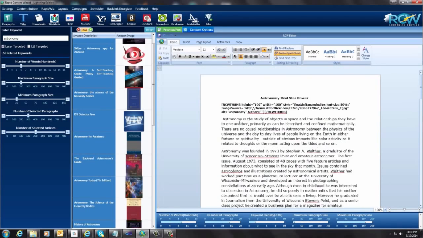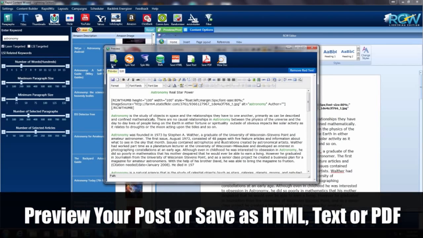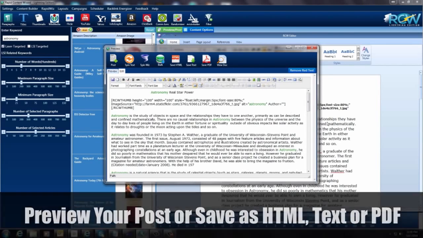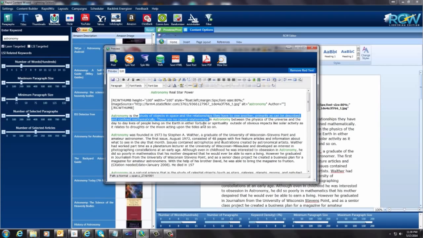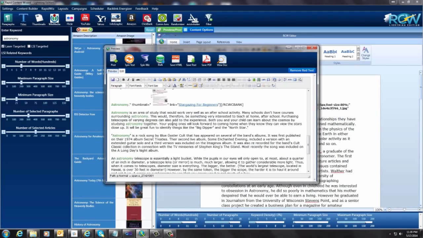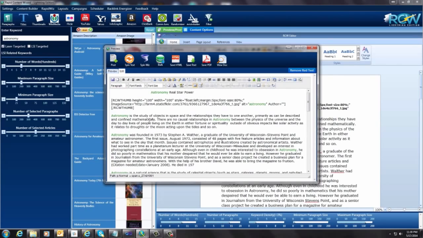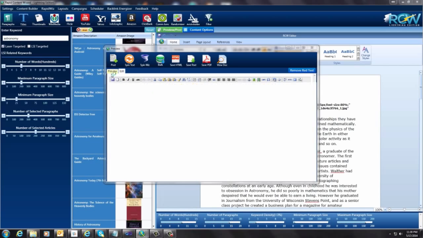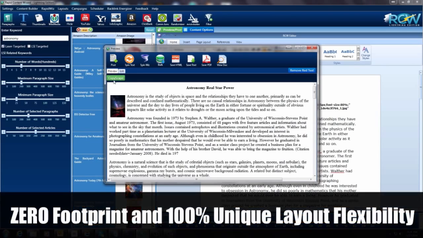So what I want to do now is take a look at this article. So you go up here to this preview post. I'm going to click on that. Okay, and this is now an HTML editor. So what it's done is it's taken the text and put it in here, and it's created HTML. I don't expect anybody to understand HTML. That's not necessary for this. But in here, you can edit the HTML if you like to. But if you like the way it is, you can just come over here to preview, and this is your article, and this is it here.